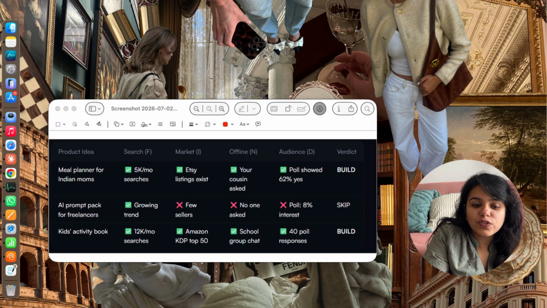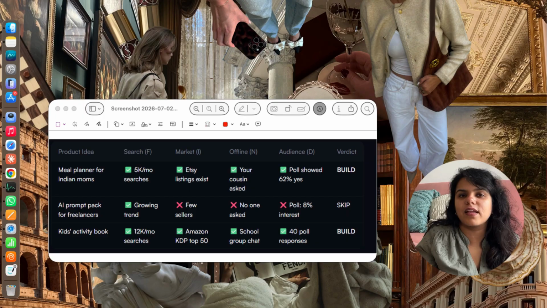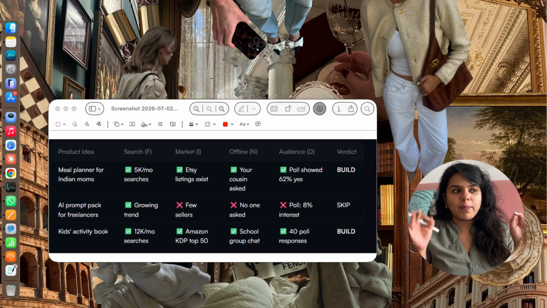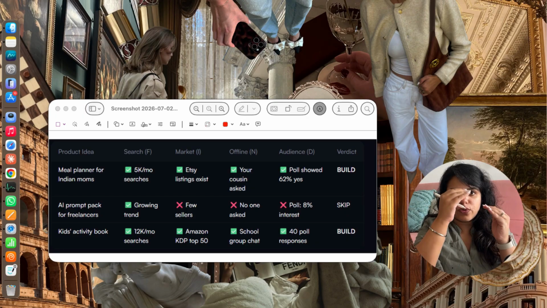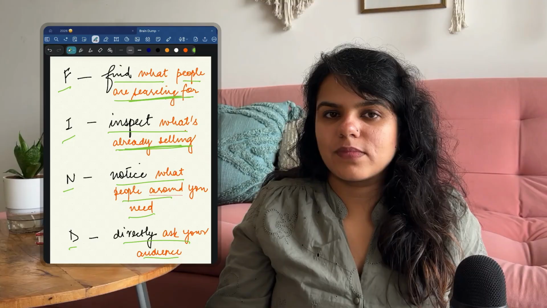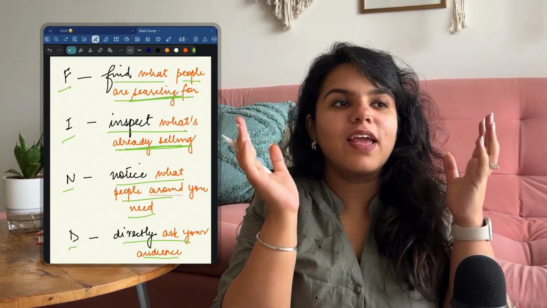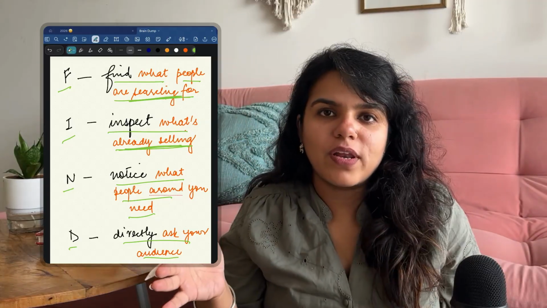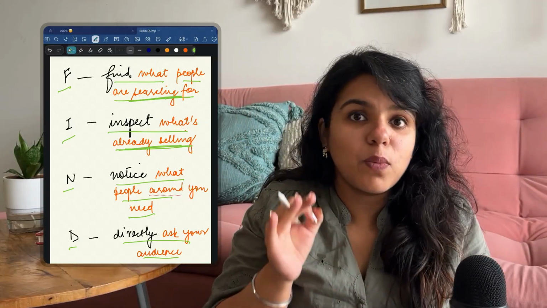So if I have both of these as 2 options to build, I can choose literally anything that I'm more interested in to build. But my only criteria here is that out of the FIND principle, I need to have at least 3 out of 4 that are green for me to take this forward. So pick one product idea today, run the entire FIND framework on it, and come back in the comments and tell me what you found out.